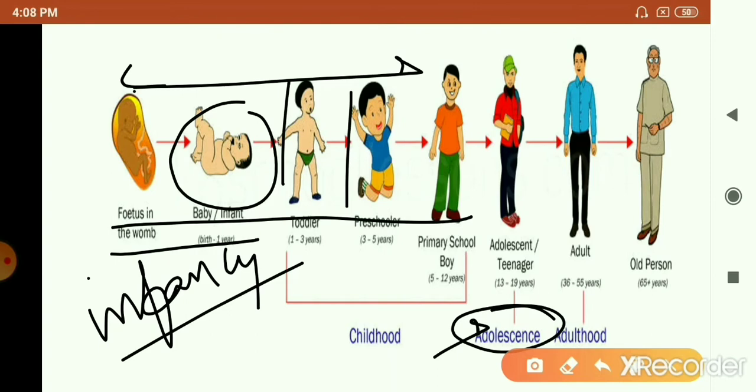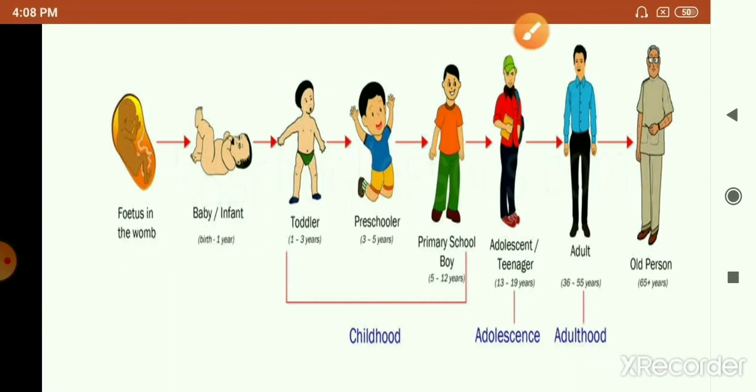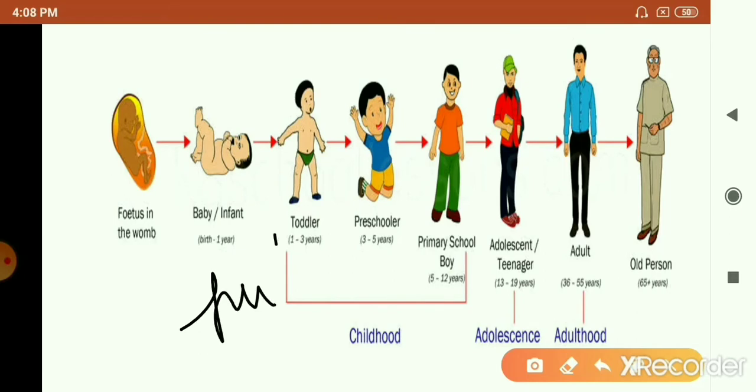At the age of 10 to 12 years, when the child reaches puberty, there are some additional changes that occur both in males and females. That is the age that marks the beginning of development for sexual maturity. And this age that marks the beginning of development for sexual maturity is called puberty.